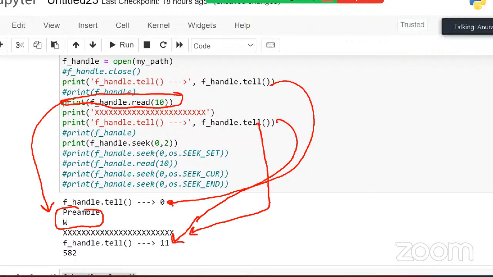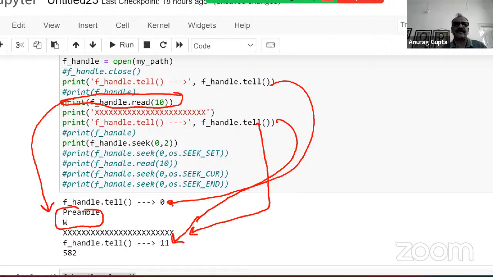Okay. Yes, sir. All right. So I have explained to you the read method. I have also explained to you what if we put any number inside the tell bracket? Will it show some error? No, it'll throw an error. You can't do that. I have not tried it, but you try on your own.